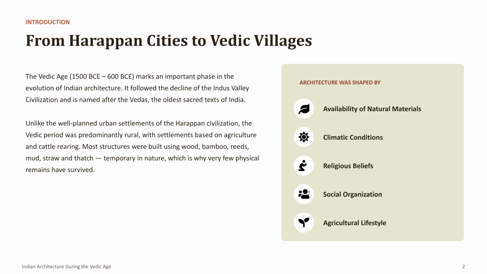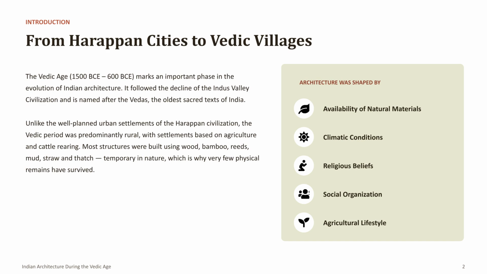The Vedic Age followed the decline of the Harappan civilization and is named after the sacred Vedas. Unlike the planned cities of Harappa and Mohenjo-Daro, Vedic society was primarily rural and depended on agriculture and cattle rearing. Buildings were constructed using locally available materials such as wood, bamboo, mud, reeds, and thatch. These materials were economical, sustainable, and suitable for the climate, but did not last for thousands of years.